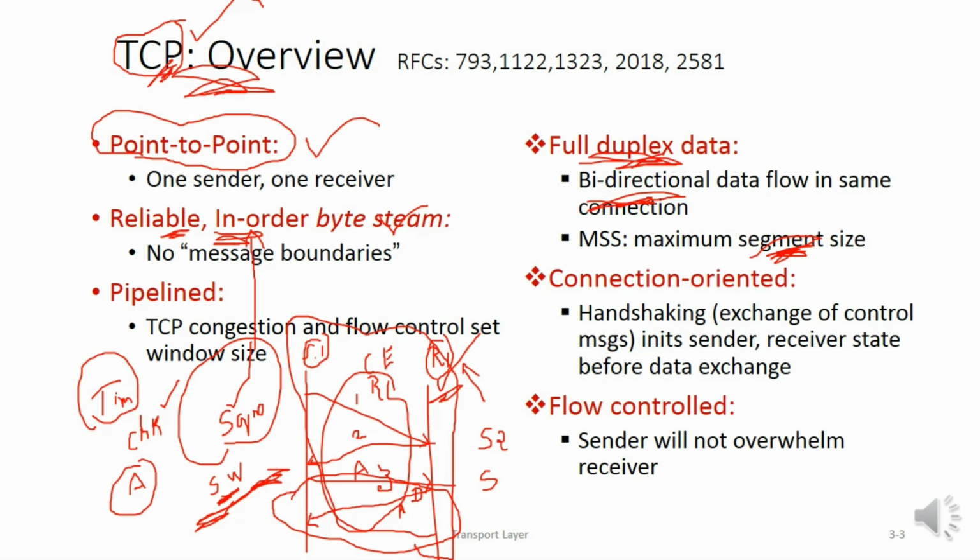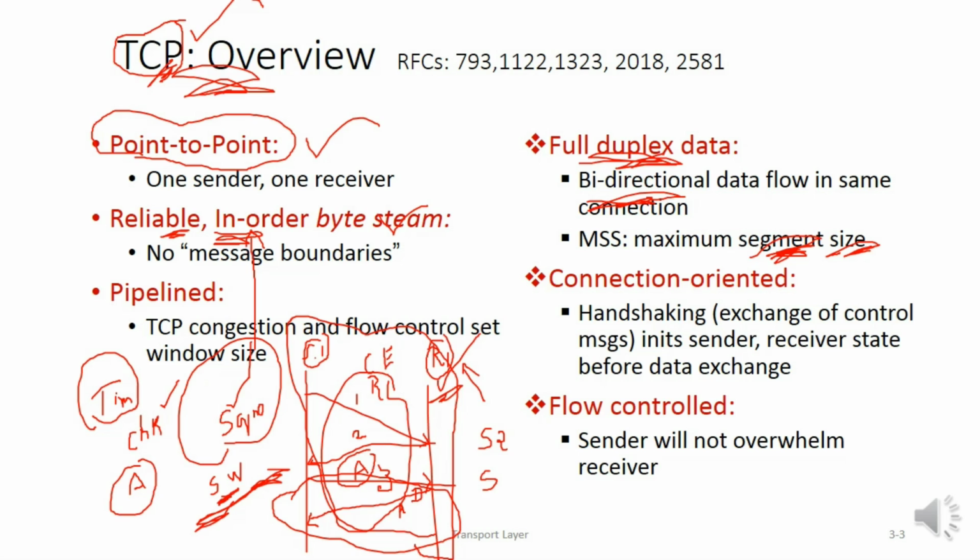Each segment can be data, or you can also call the acknowledgement a segment that is received from the receiver at the sender side. So data is transferred in the form of segments, and there is a limit for the size of the data getting exchanged.